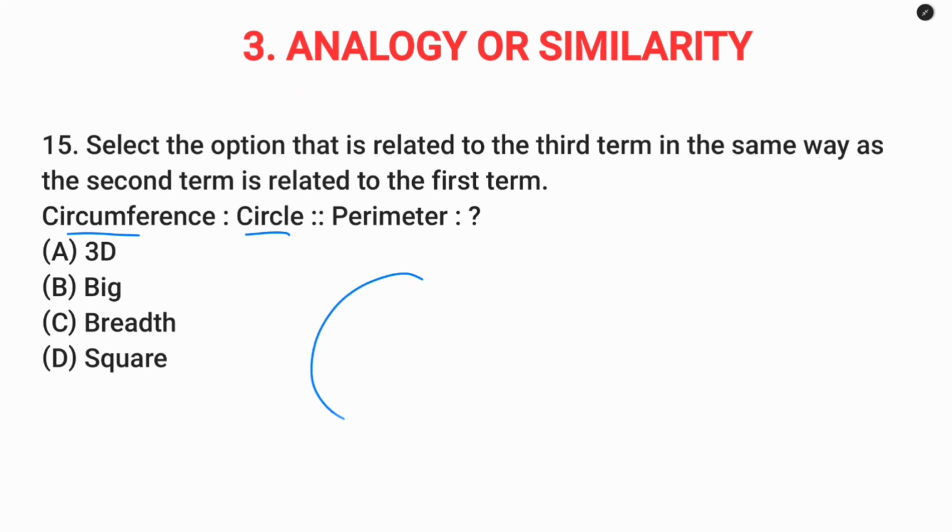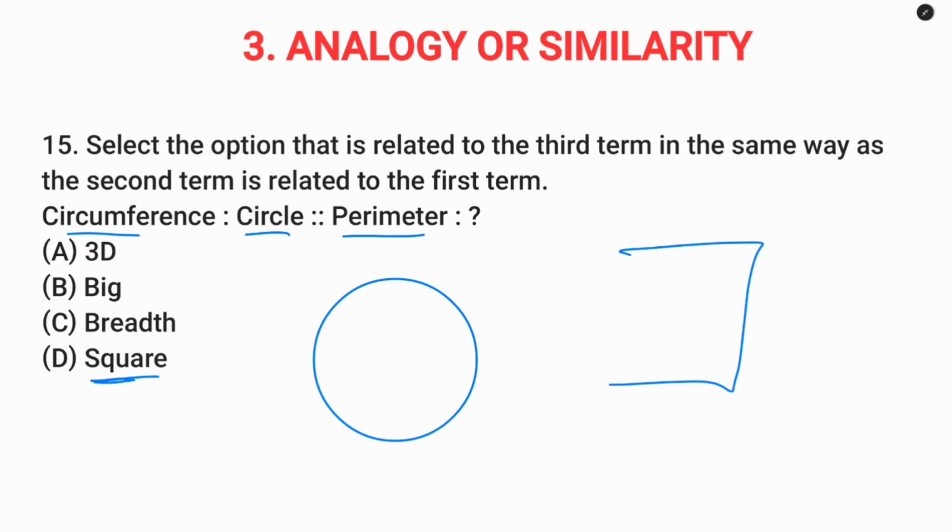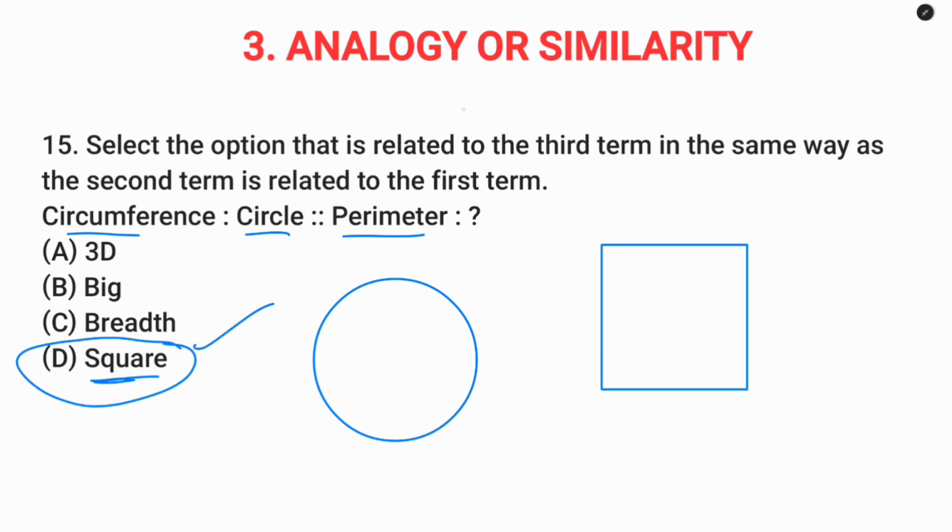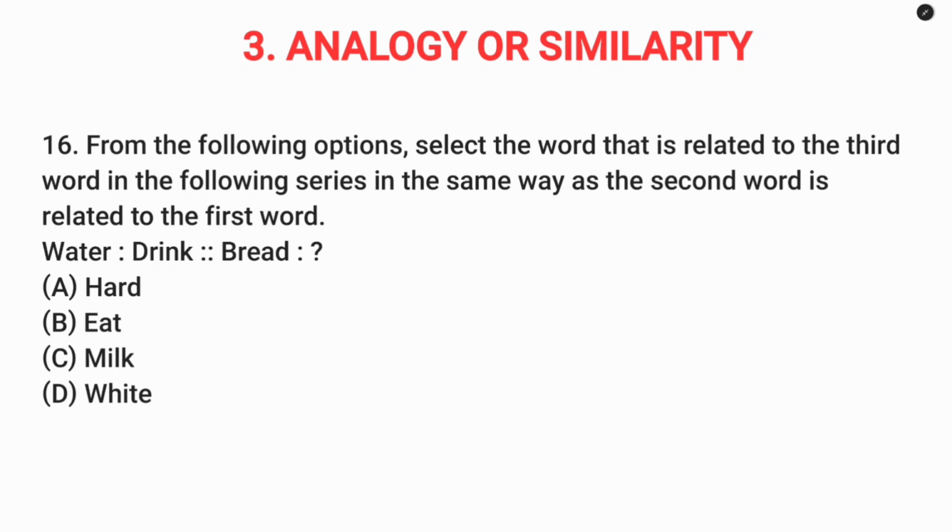Question number 15. Circumference, circle. So this is circle. So this total outside will be circumference. Next, perimeter. So out of these given options, only square has perimeter. So this is square. So these lines are called perimeter, same as this. So option D.